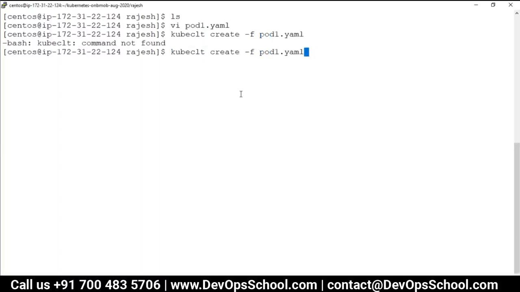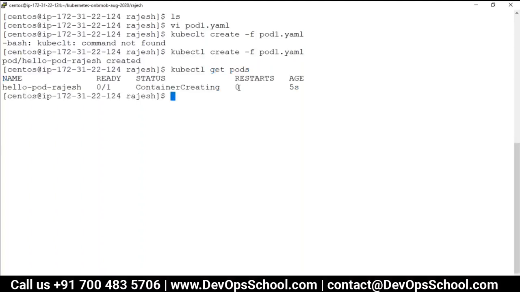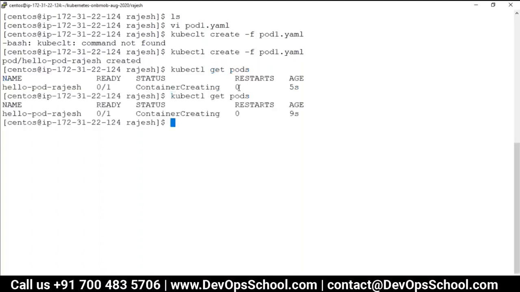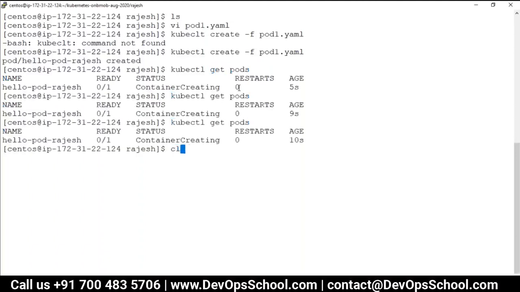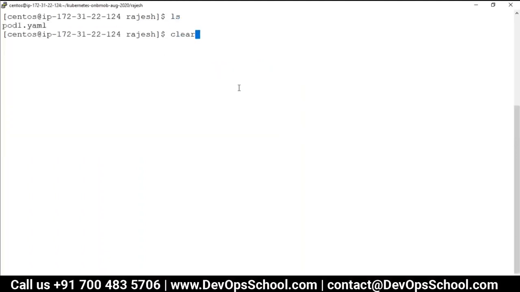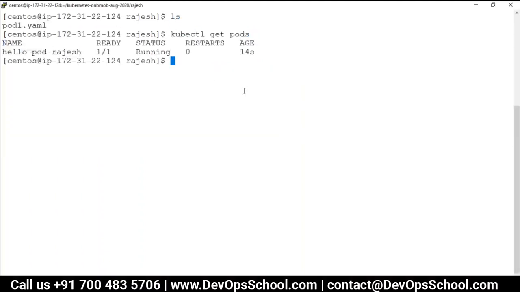Okay, there's a spelling mistake in kubectl, and you see here, get pods. Now you see it's creating. Now the pod is being created. Okay, so now if you want to see the pods, now it's running. See, one container is there in that pod. This is the pod, and it is running right now. Remember? So here I created a pod.